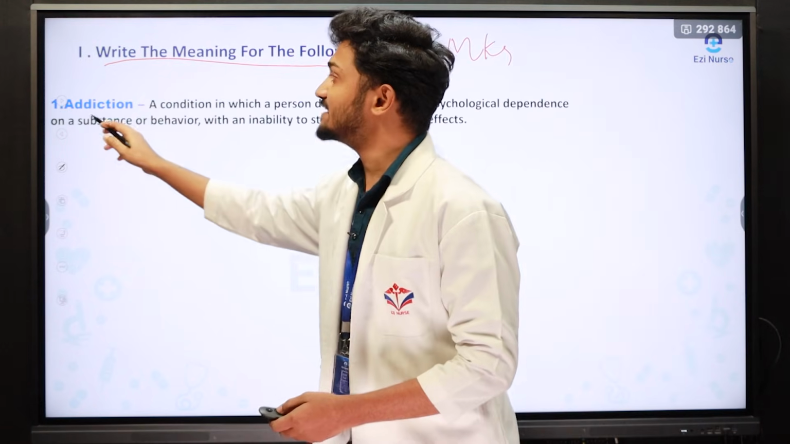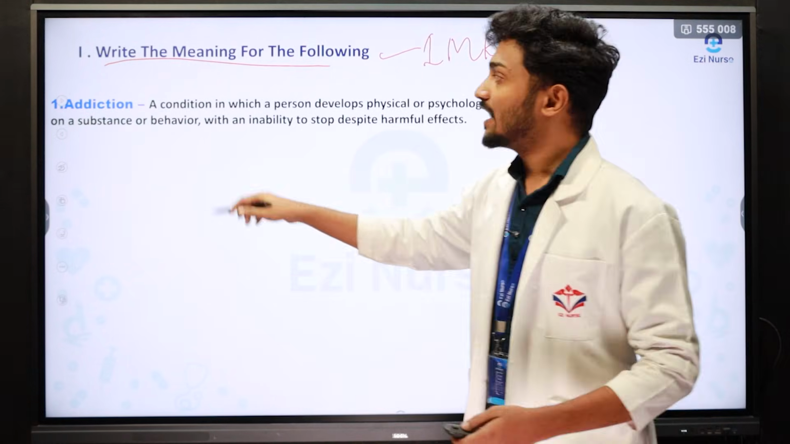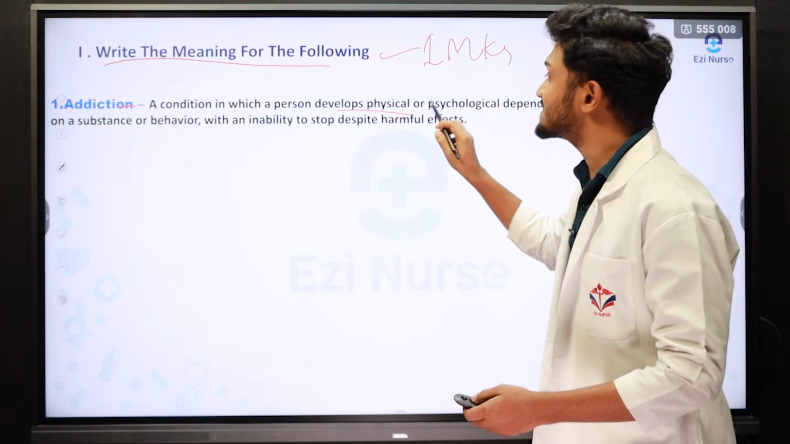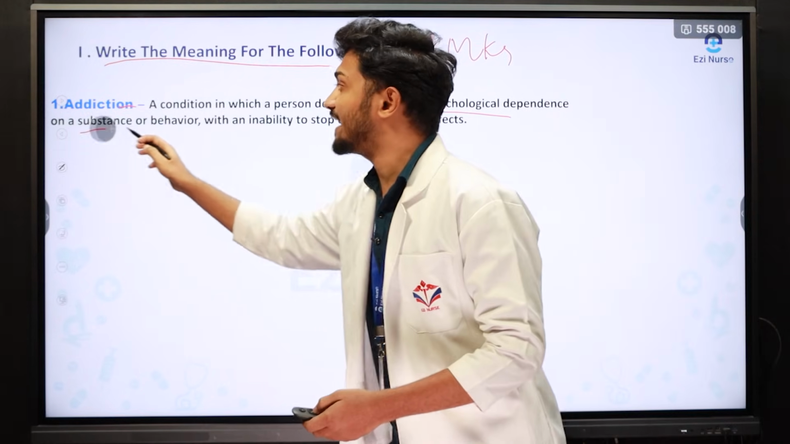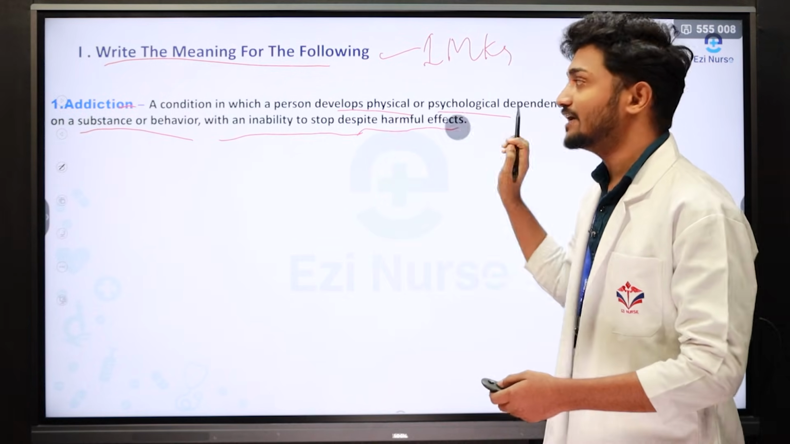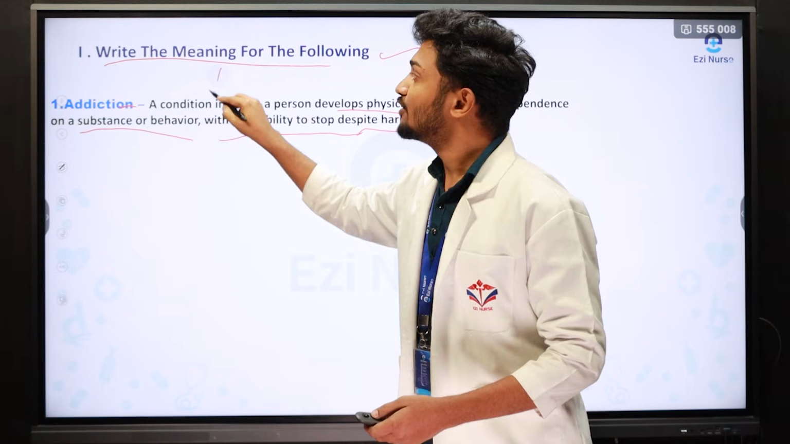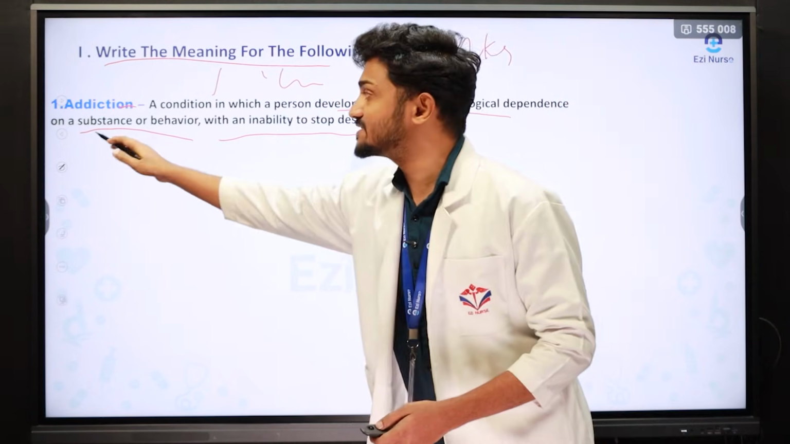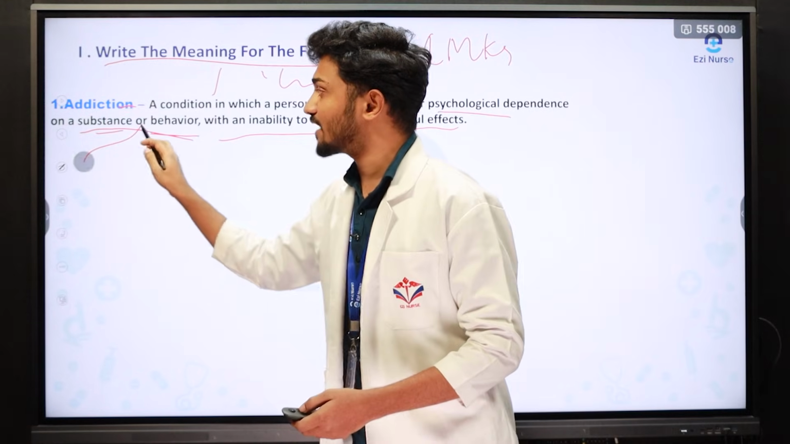The first question is addiction. What is meant by addiction? Addiction is a condition in which a person develops physical or psychological dependence on a substance or behavior, with an inability to stop despite harmful effects. So this is collectively called addiction. It is a physical or emotional dependence on a particular substance or behavior. In addiction we also have varieties of classification.